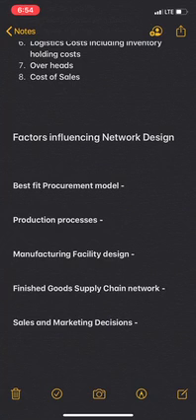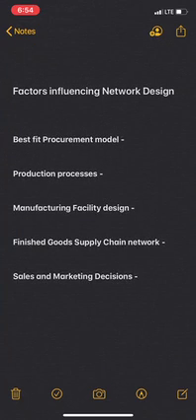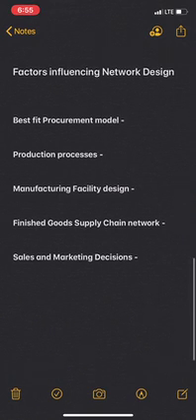Then next is the production processes. One or more number of plants or plant capacity design, then build to order, build to stock, etc. Then in-house manufacturing or outsource manufacturing and related decisions including technology for production. These kinds of things are taken into consideration in production processes. Then in manufacturing facility design: location, number of factories, size of the unit, then time frames for the plant setup. These points are taken into consideration.